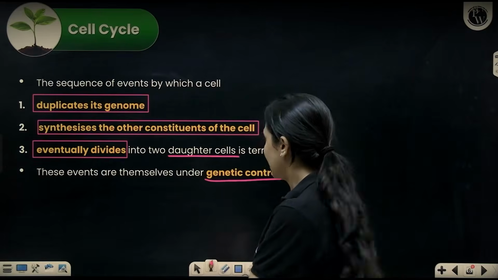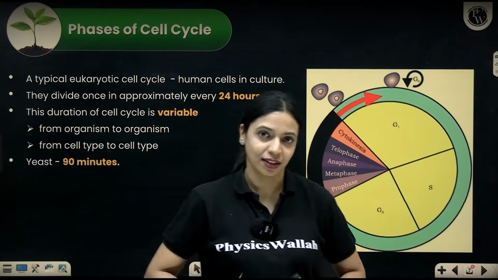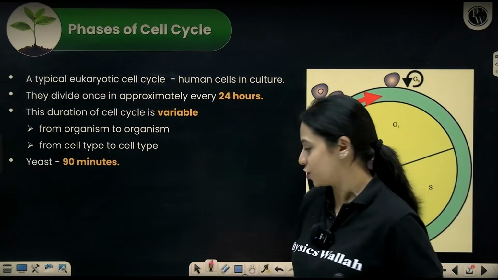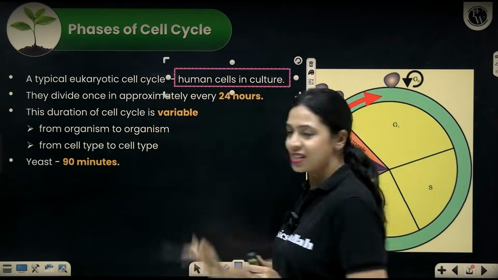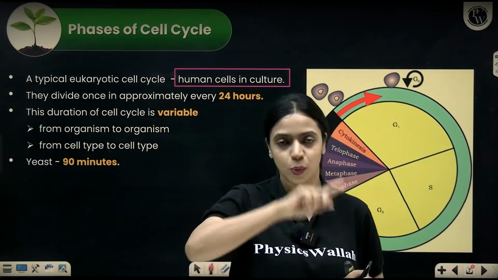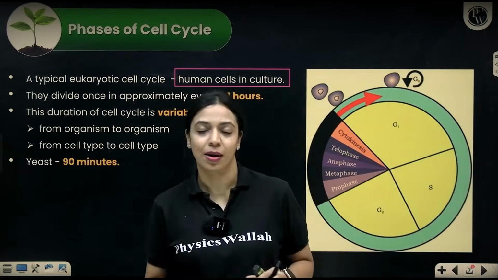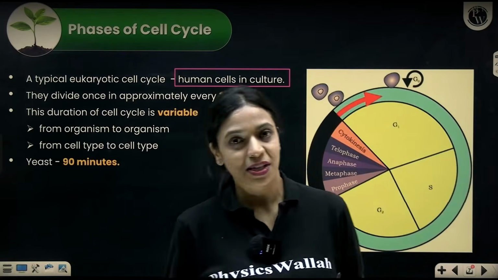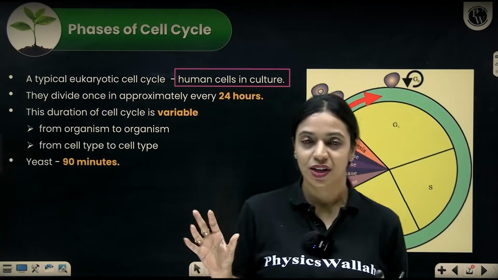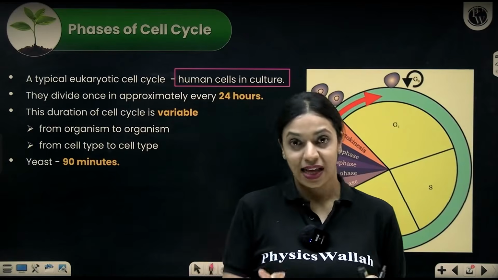Now I said that in the cell cycle, cell division is a small part. There are many other things that happen during the cell cycle. If you consider a human cell, for example, any human cell that is grown in laboratory conditions in a culture medium, human cells in culture, normally they divide once in every 24 hours, like once in a day, they will undergo cell division. And this is not a fixed number for every cell in our body. There are some cells that are replaced more frequently, there are cells that don't divide very often. This is like an average number. It's not like if one cell divided today at 5 p.m., the next day, exactly at 5 p.m., it's going to divide. So this is like a rough number.